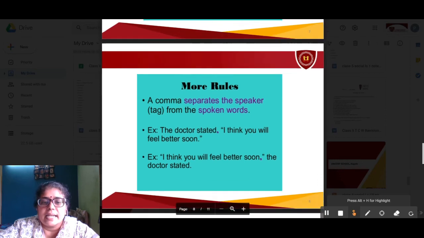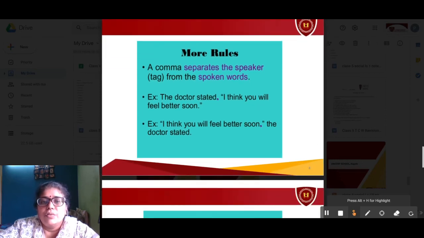Now look at the second example. "I think you will feel better soon," the doctor stated. These are also the words spoken by the doctor. Now, can you see here? Both are the words told by the doctor. "I think you will feel better soon," comma, inverted commas close, the doctor stated.